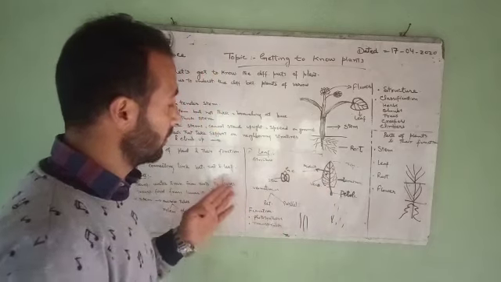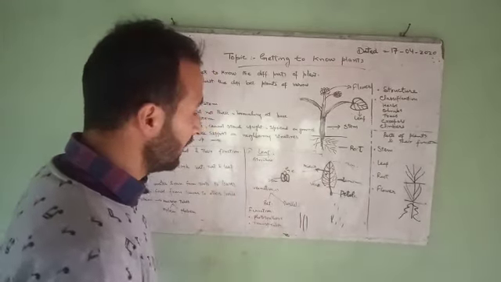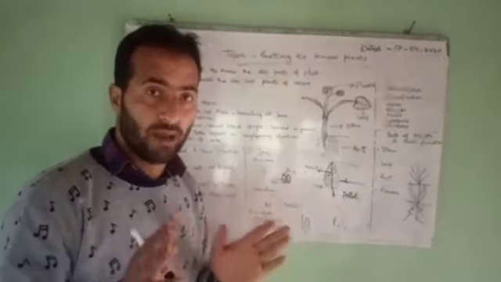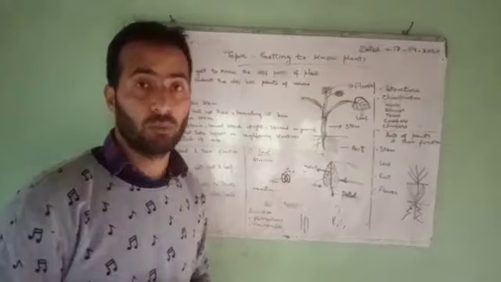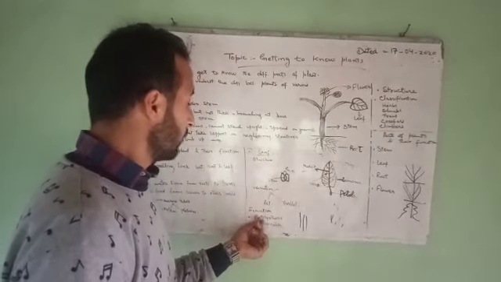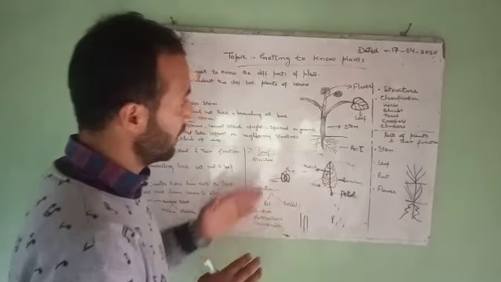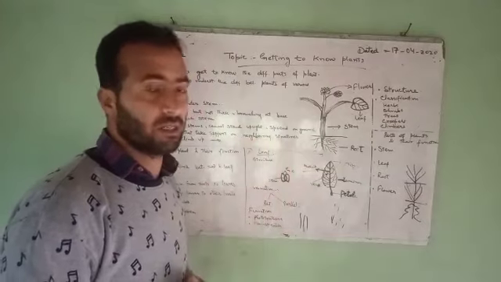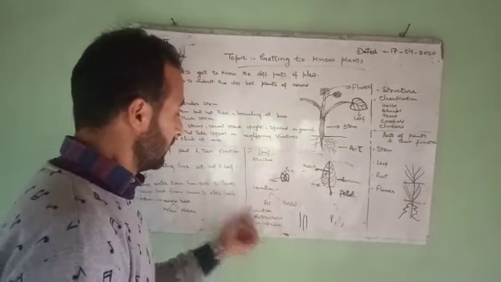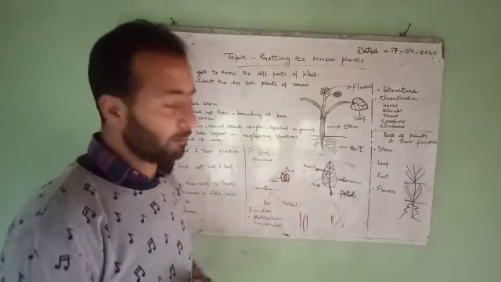Next to it are the functions of the leaf. What is the function of the leaf? The leaf performs two main functions. The first one is that it performs photosynthesis. What is photosynthesis? Photosynthesis is the process by which chlorophyll containing plants prepare food for the plant. And that's why these leaves are known as the food factories of plants.